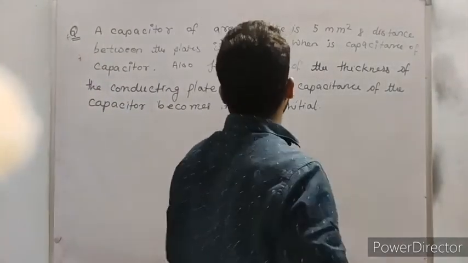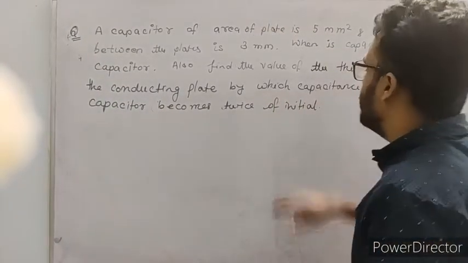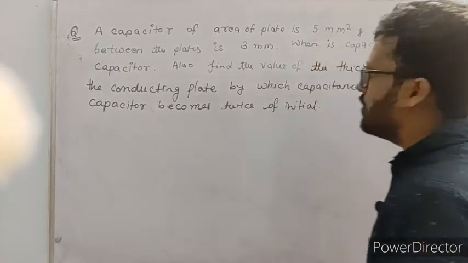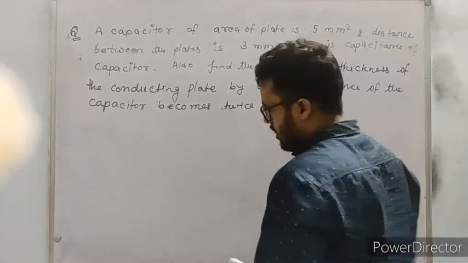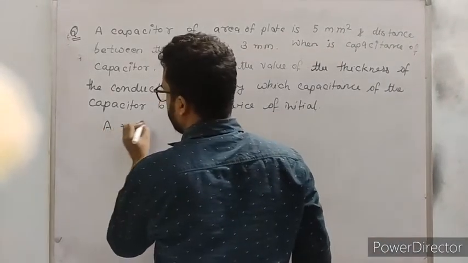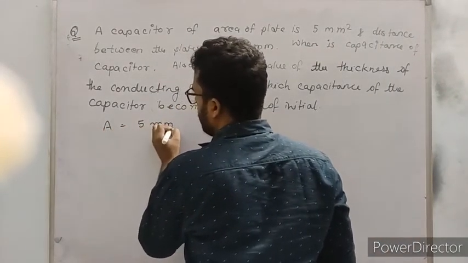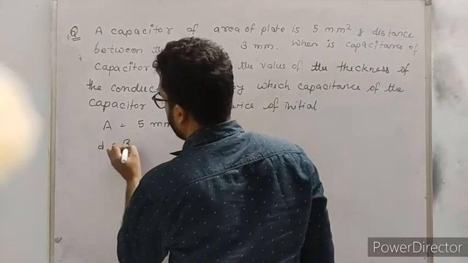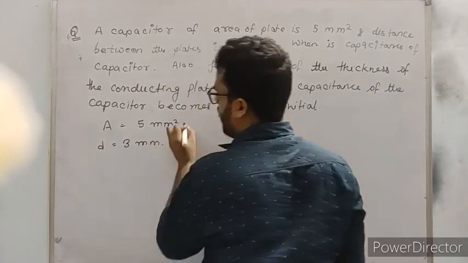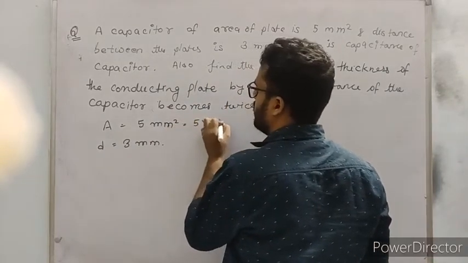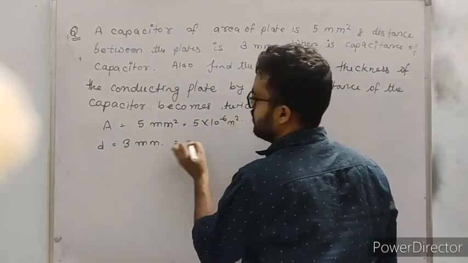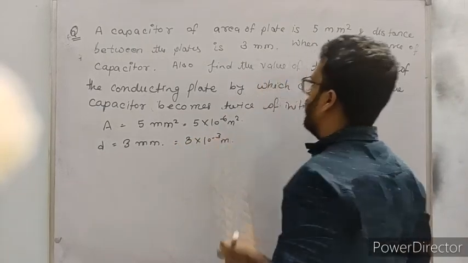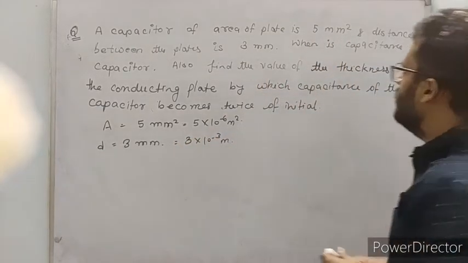There is a capacitor of cross sectional area 5 mm square. And the distance between the plates is 3 mm. You know the value of A, that is equal to 5 mm square, and you know the value of D, that is equal to 3 mm. So convert it into meters: 5 into 10 to the power minus 6 meter square, as I told you before, and 3 into 10 to the power minus 3 meter. Now find the value of capacitance.